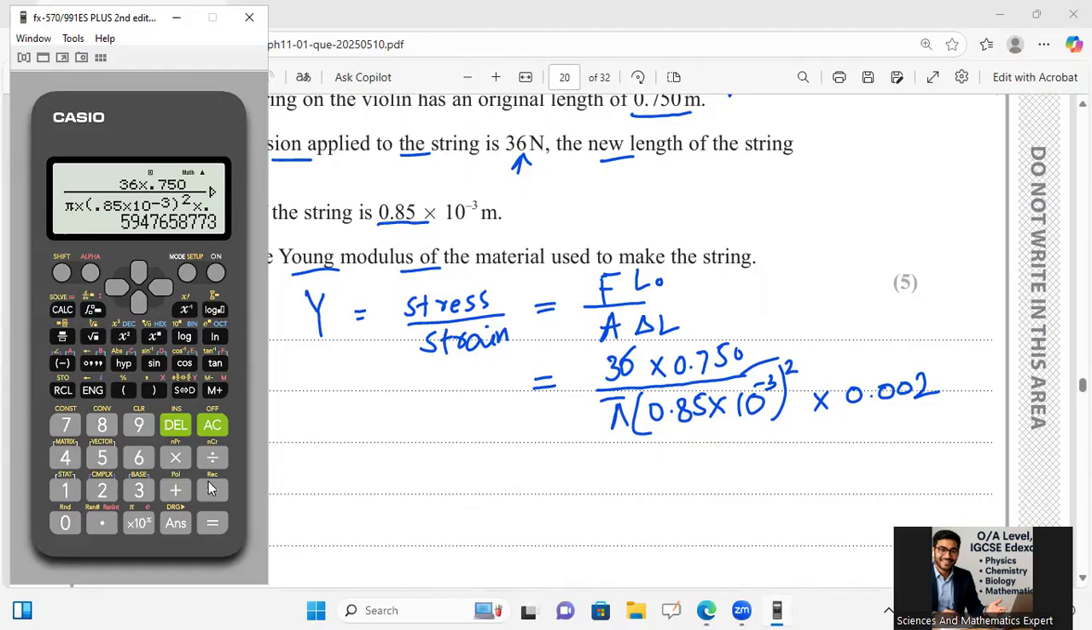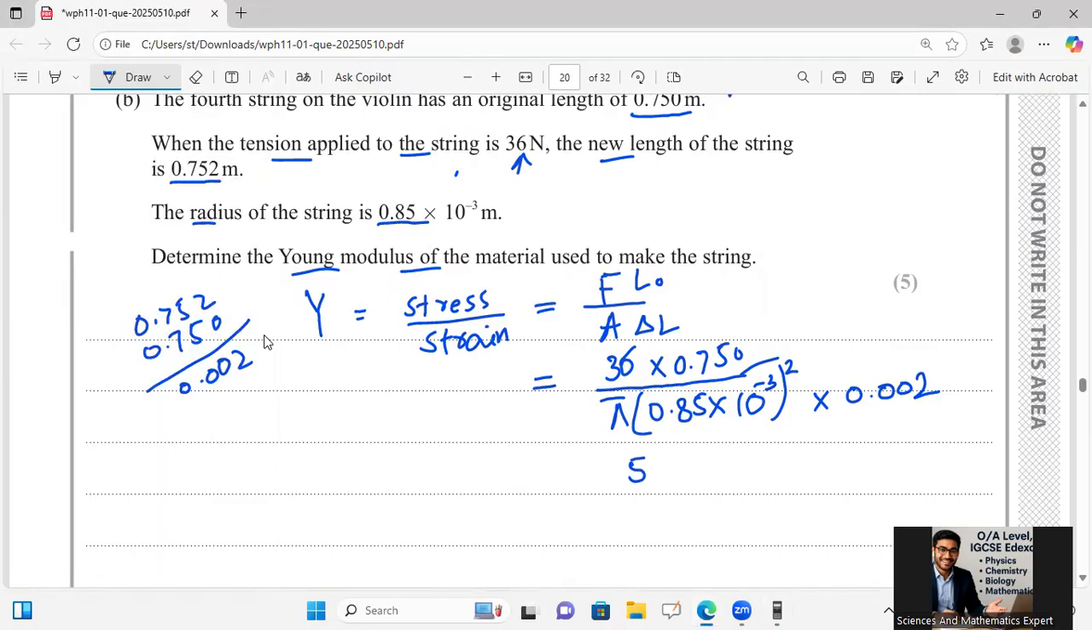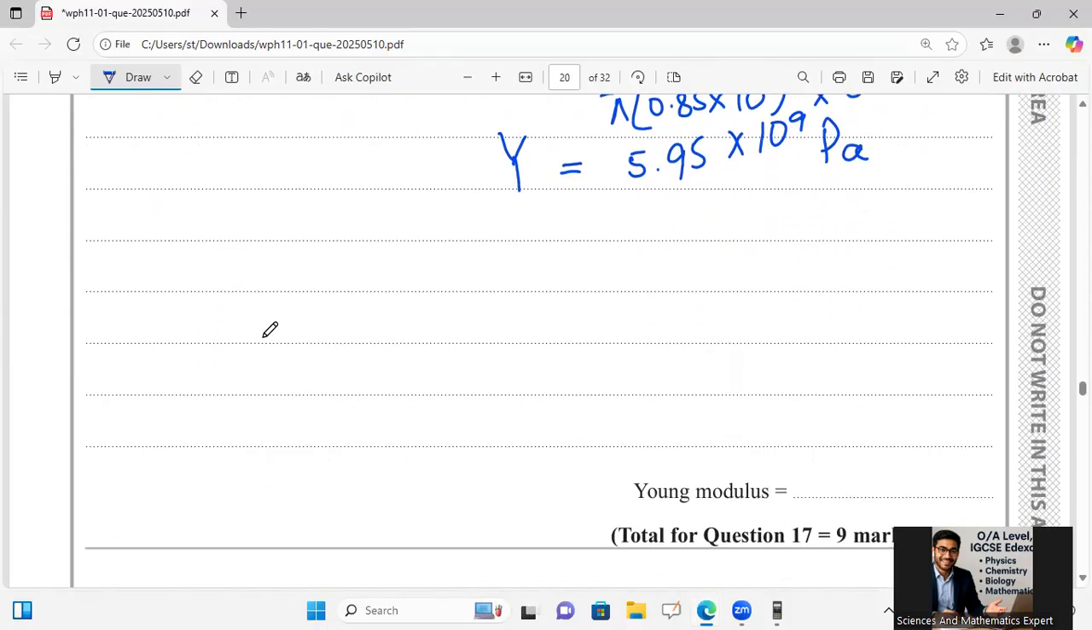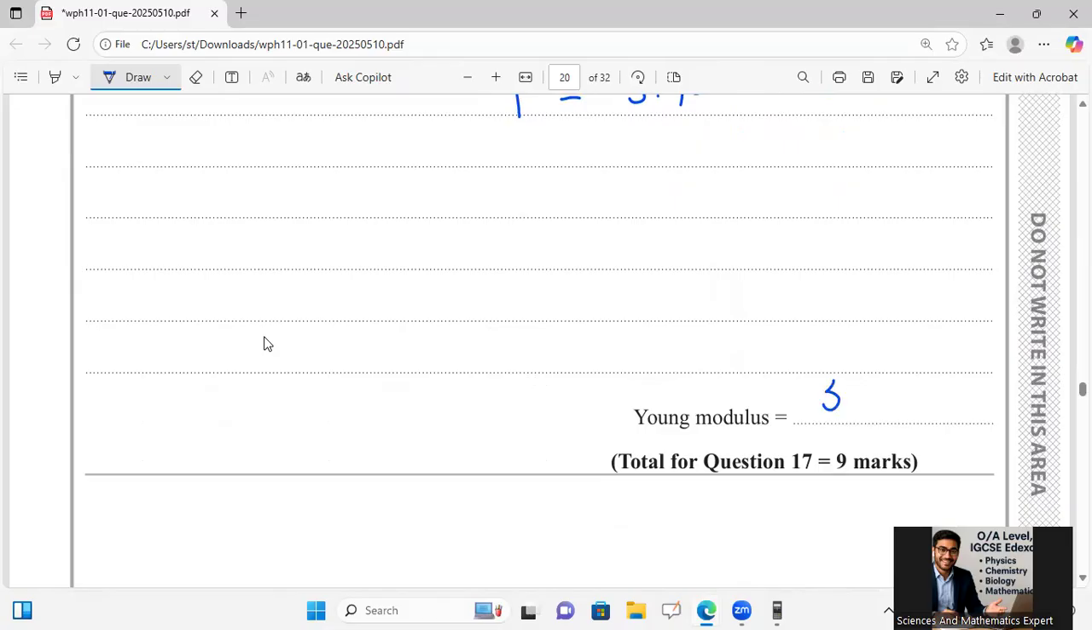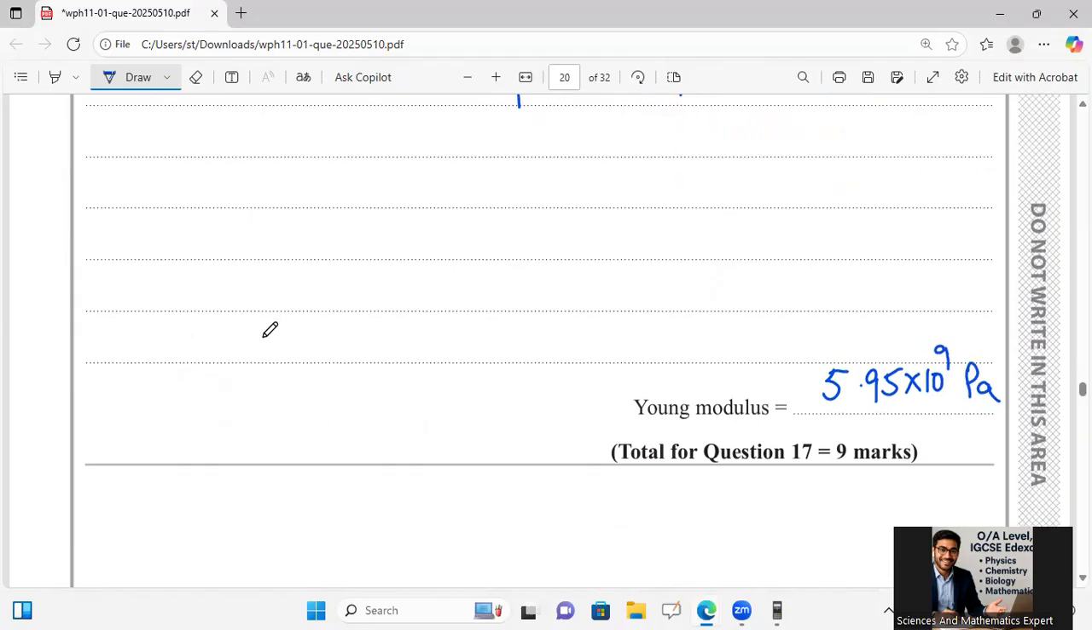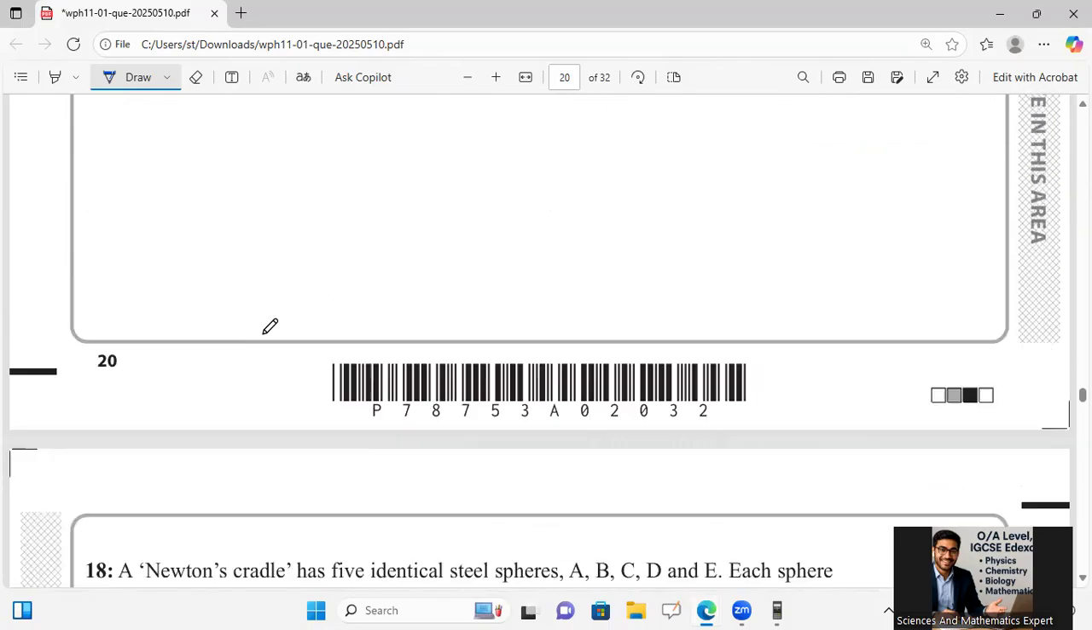How many digits are there? Wait a second, I want to count it: 1, 2, 3, 4, 5, 6, 7, 8, 9. 5.95 multiply 10 raised to power 9 Pascal will be the Young's modulus for this fourth wire. Young's modulus has the unit as Pascal, as pressure, or stress.